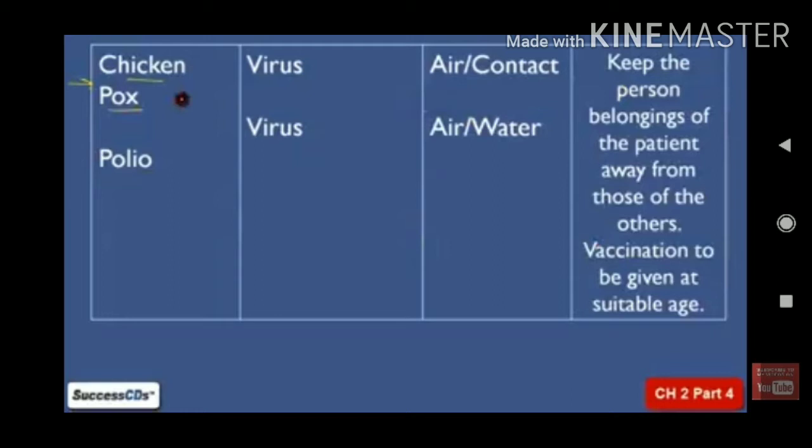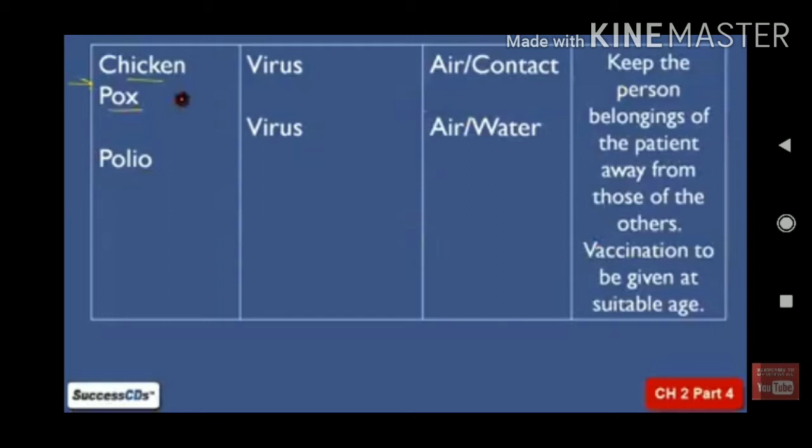But how can we prevent that? We can prevent them by vaccines, is it right, students? Vaccines are available for measles, chickenpox and polio, which are given to small children at the age of 6 months or 12 months or 18 months.